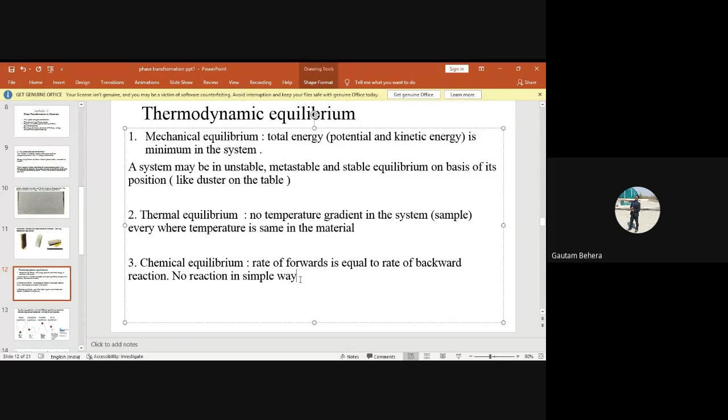Yes, sir. The point is, they should have different chemical composition also. The composition of slag is different from the composition of the molten metal. Fine. So I think you people have understood what is thermodynamic equilibrium. If a system is in thermodynamic equilibrium, that means the system is already in chemical equilibrium, thermal equilibrium, and mechanical equilibrium. Okay? Fine.